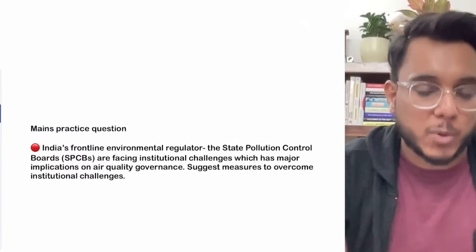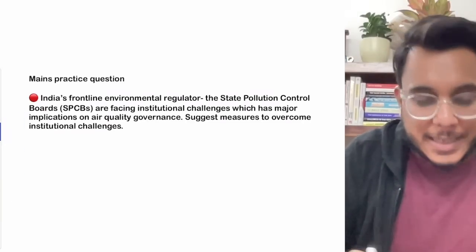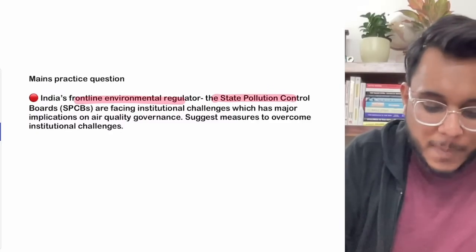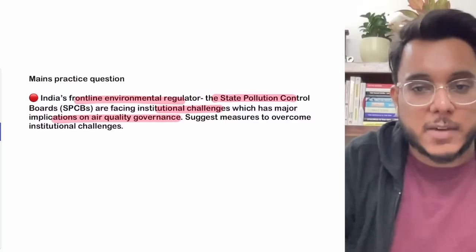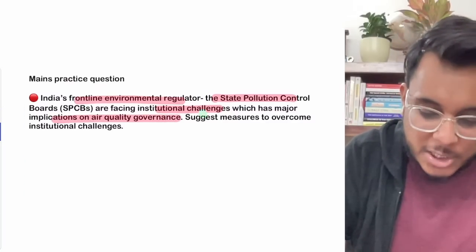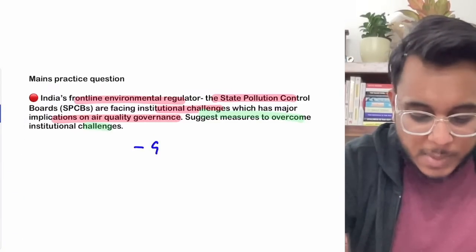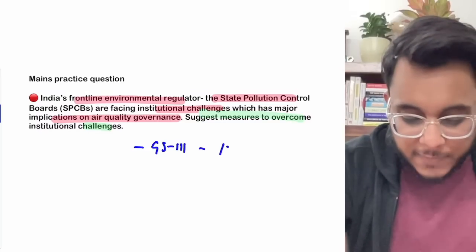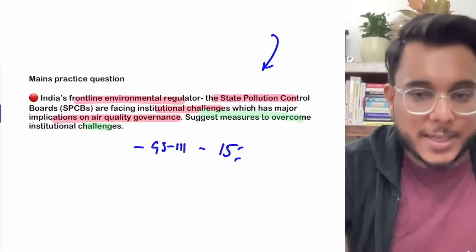And now we'll come to the mains practice question for today. Today's mains practice question says that India's frontline environmental regulators, the State Pollution Control Boards, are facing institutional challenges, which have major implications for air quality governance. Suggest measures to overcome institutional challenges. This is from GS Paper 3, environment. This will be a 15 marker question. Write it. You can take inspiration from the editorial that we discussed today.